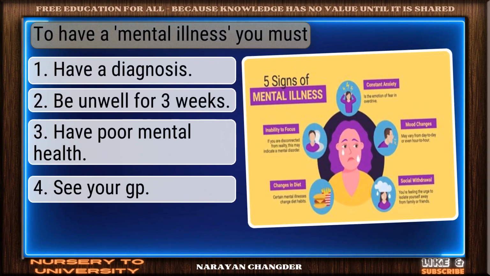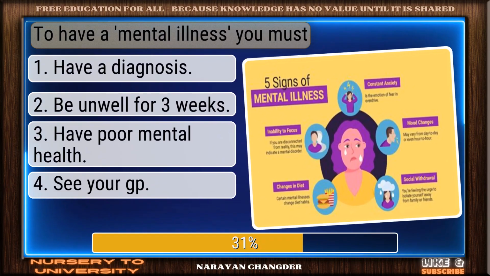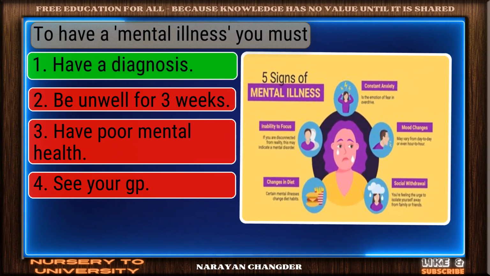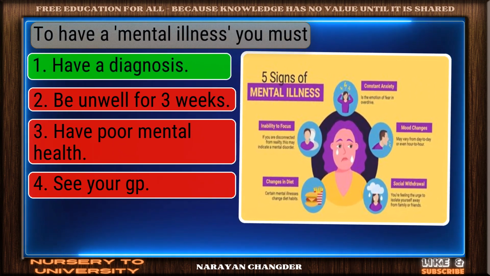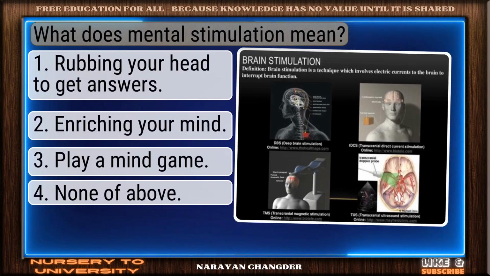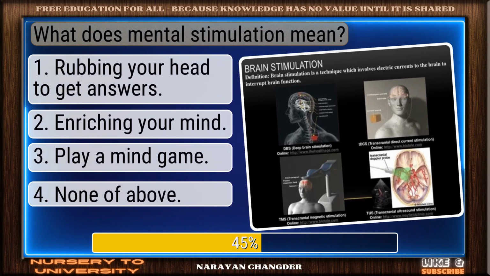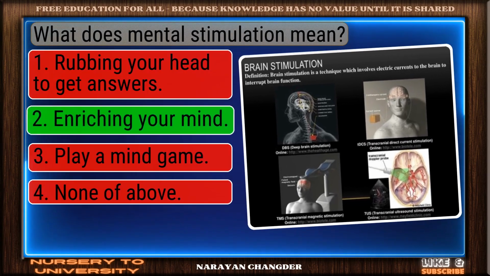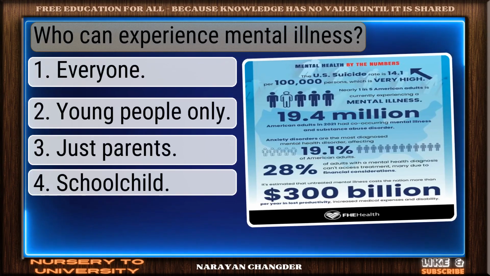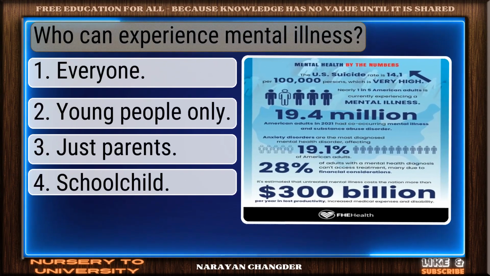To have a mental illness, you must excellent choice. Have a diagnosis is the right answer. What does mental stimulation mean? You chose enriching your mind. And it is correct.